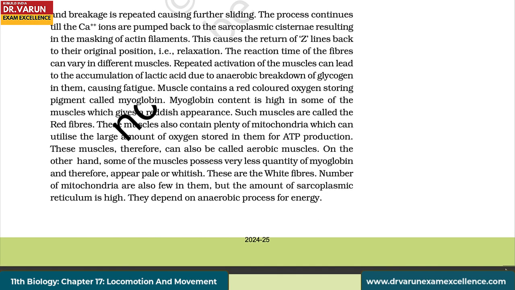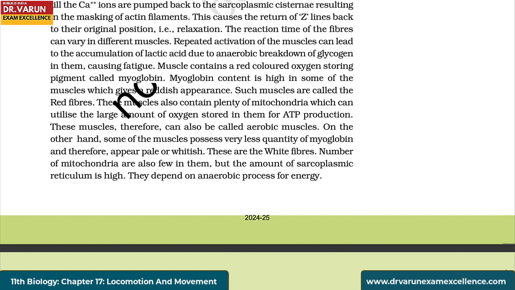Muscle contains a red colored oxygen storing pigment called myoglobin. Myoglobin content is high in some of the muscles, which gives a reddish appearance. Such muscles are called the red fibers. These muscles also contain plenty of mitochondria, which can utilize the large amount of oxygen stored in them for ATP production. These muscles therefore can also be called aerobic muscles.